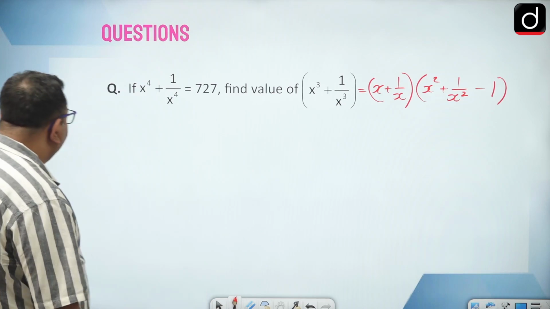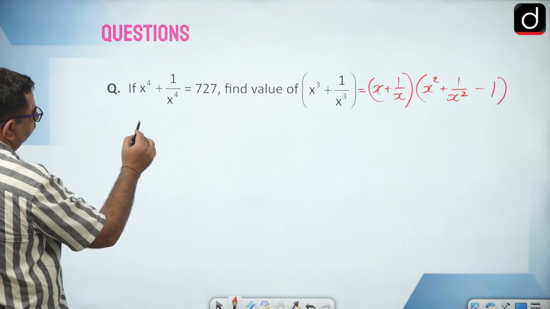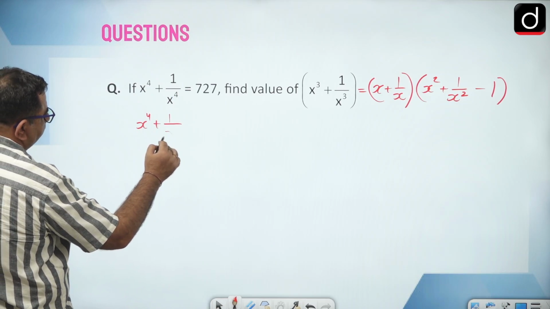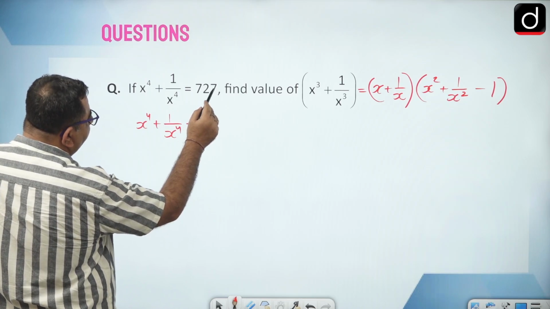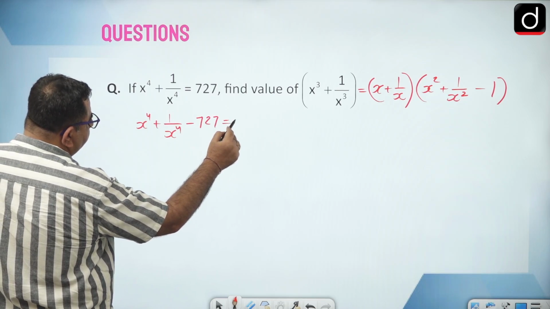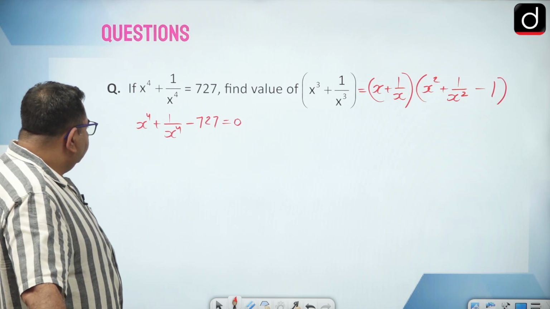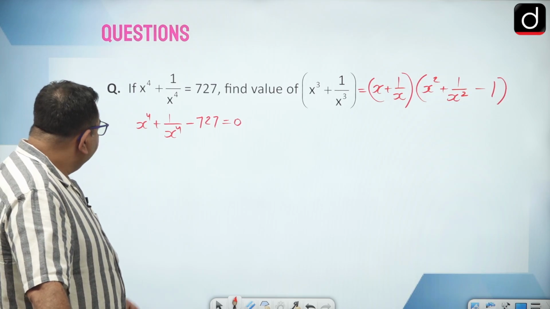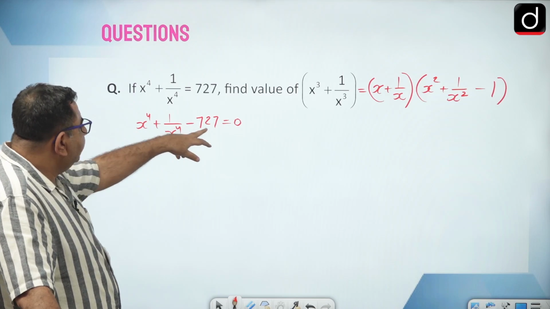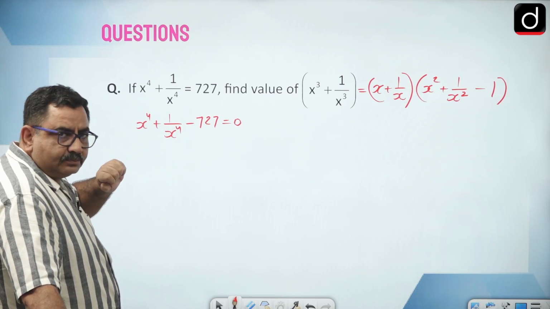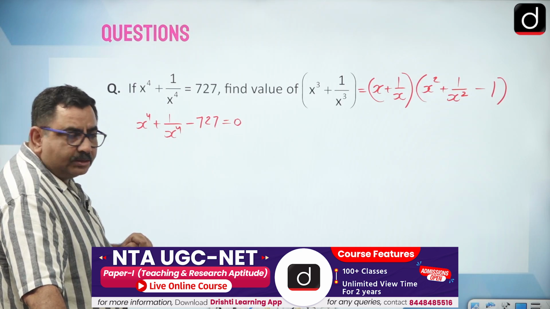Now if you see this, x to the power 4 plus 1 upon x to the power 4 minus 727 is equal to 0. Now I want to make this in the form of a perfect square. So how can I make this a perfect square? Now 727, can you find any square close to this number?